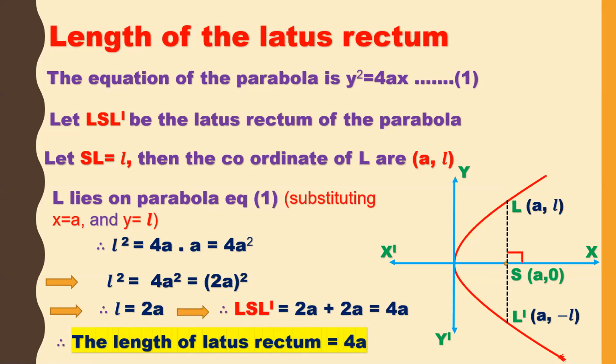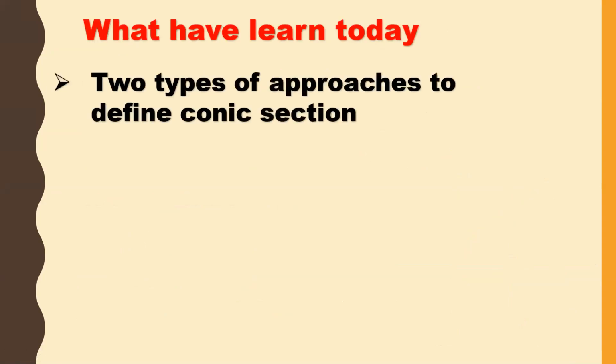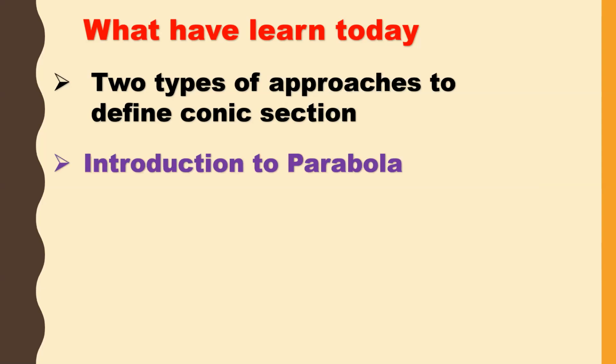Right? Now, what have we learned today? We have learned two types of approaches to define a conic section. The first one is as a plane section of a cone, and the second one as a locus. The first one we told only for your understanding, which will not come in the examination. But from the examination point of view, the locus part is the main important. So we have learned the two approaches to define a conic section and the introduction to parabola. If SP by PM is equal to e, if e is equal to 1, then that is called a parabola.